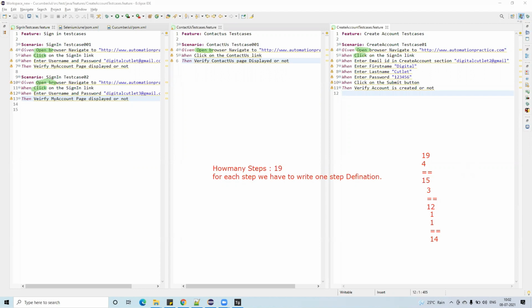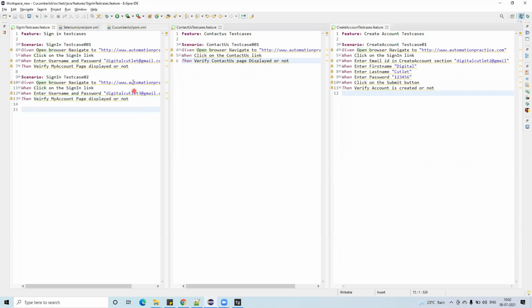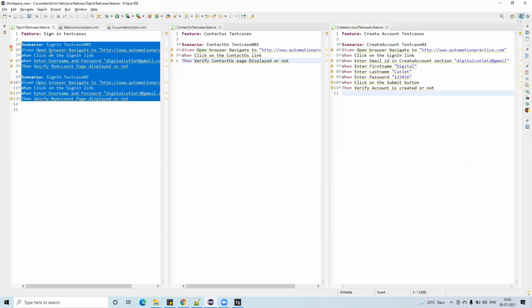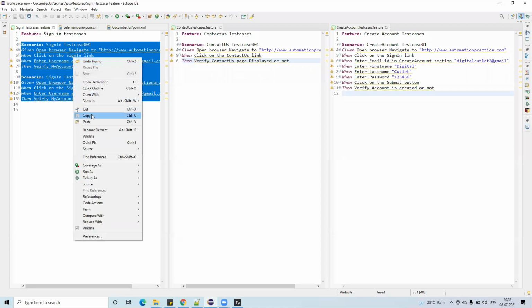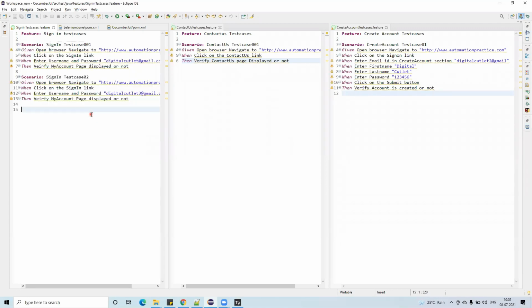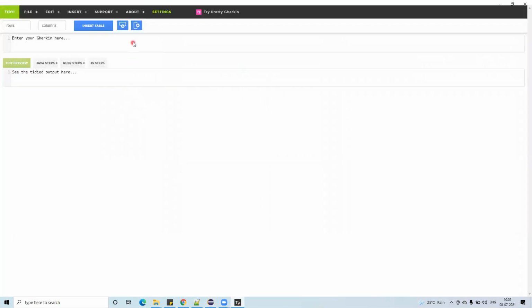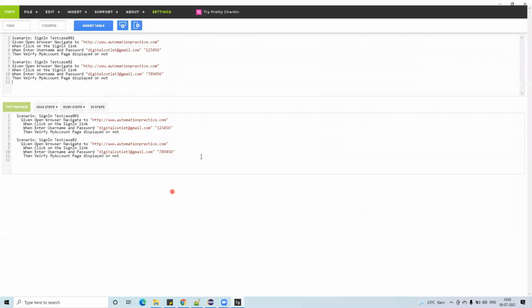You will come to know, just try to understand this one. While implementing, you will understand. So what I will do, see this, I am copying this entire thing. We already have Tidy Gherkin, right? Come back here, right click and paste it here. That's it. When you copy and paste the entire test case, it comes as it is.